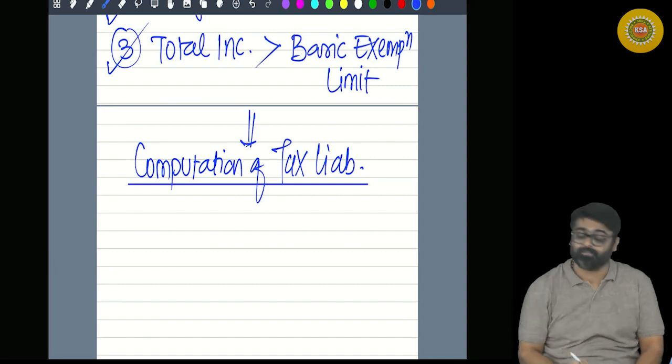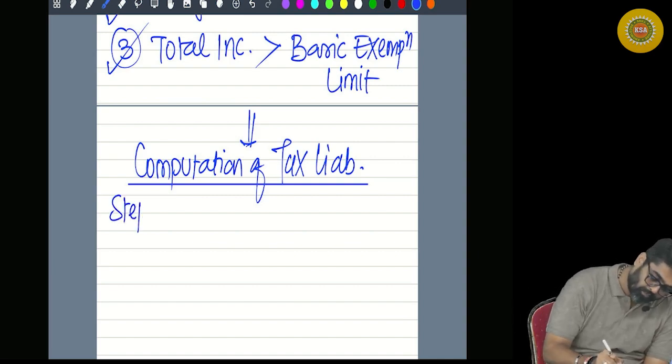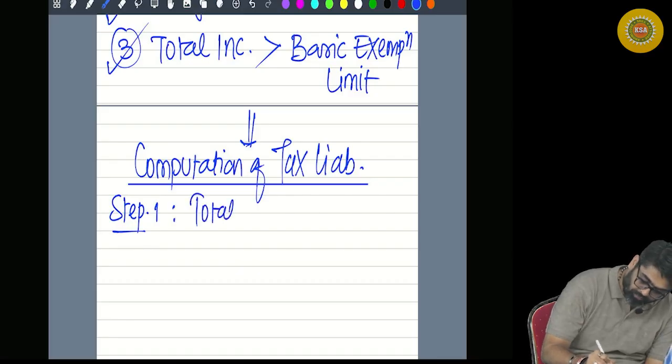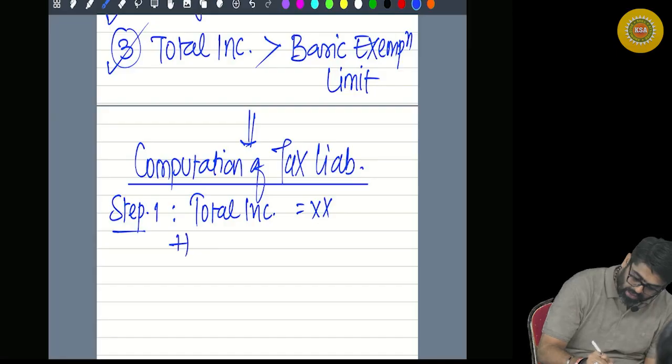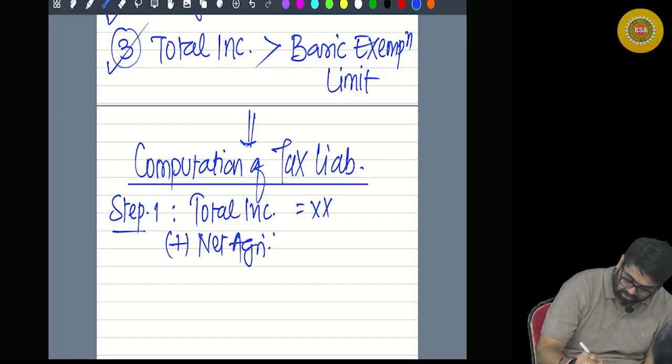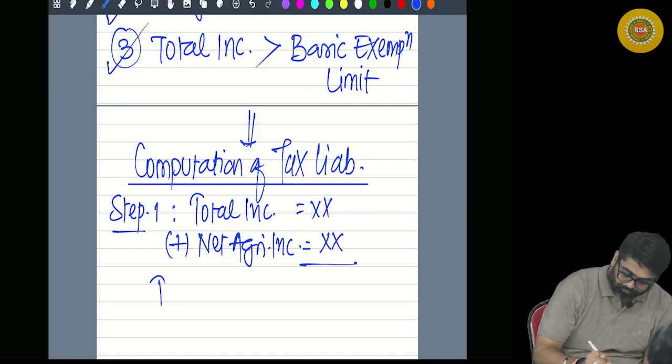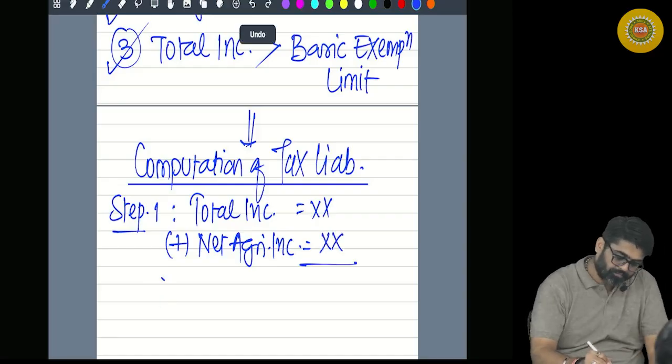Step 1: take your total income, and in that add your net agricultural income.